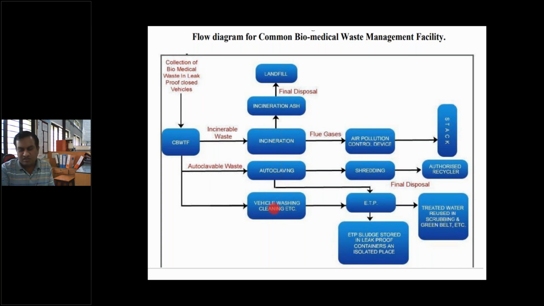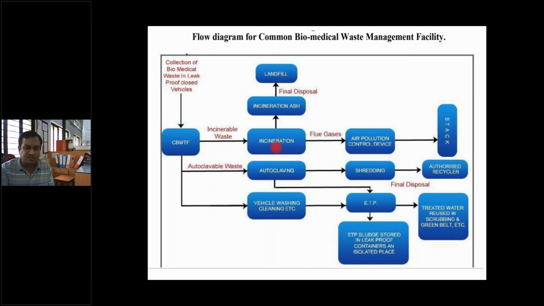Then this effluent can be treated in the effluent treatment plant after washing the vehicle, because the chances of contamination are higher in the vehicles, and that is why washing and cleaning of the vehicle is essential. After vehicle washing and cleaning, the effluent can be treated in the ETP plant. In this ETP plant, the treated water is reused for scrubbing and the green belt, etc. We can use the scrubber facility here also, and ETP sludge is stored in leak-proof containers in isolated places.